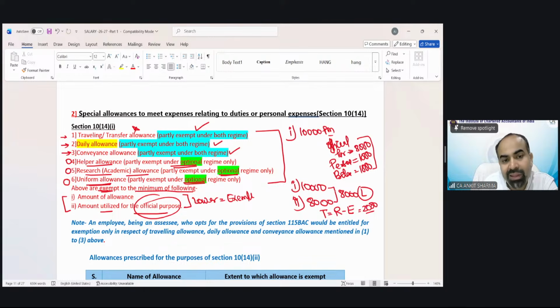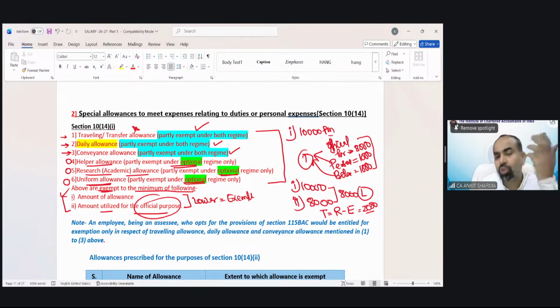For all these 6 allowances, the treatment of finding out taxability is common. The amount of allowance would be given in the question. How much was used for official purpose is also going to be given in the question. So the lower is going to be exempted, the balance is going to be taxed. We can also understand this another way. The amount used for personal purposes, or the amount that has remained as balance, is automatically going to be taxed.